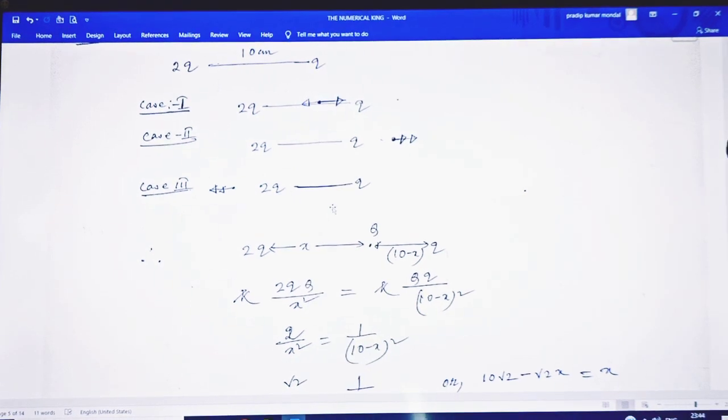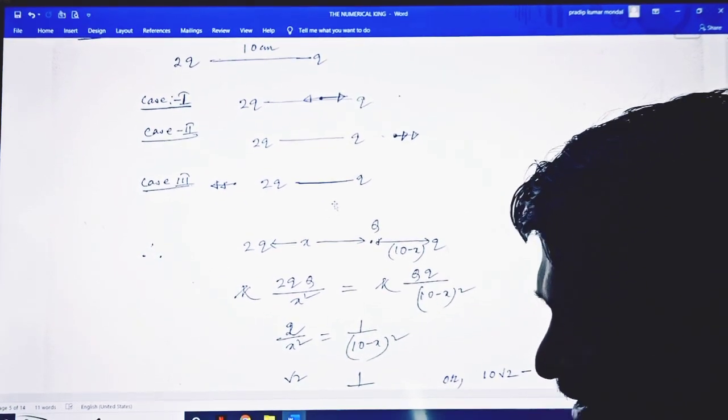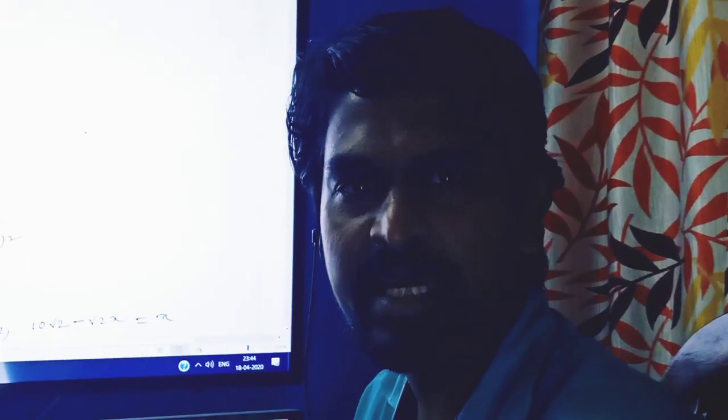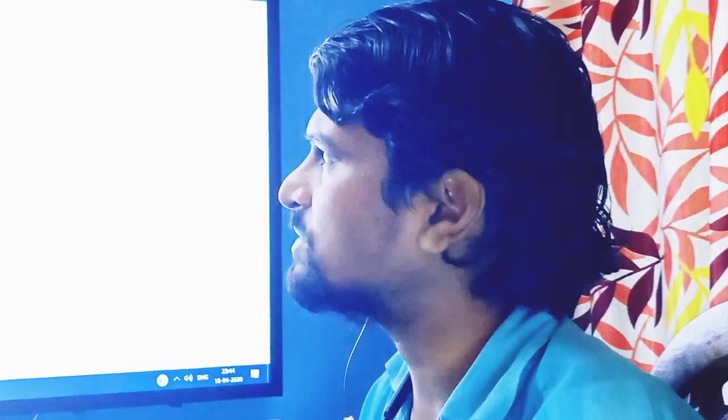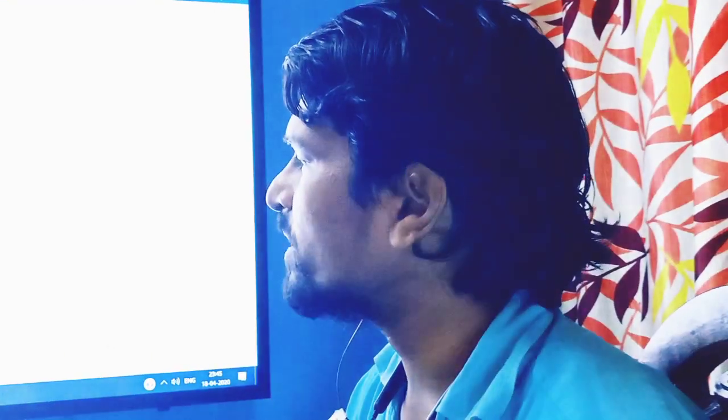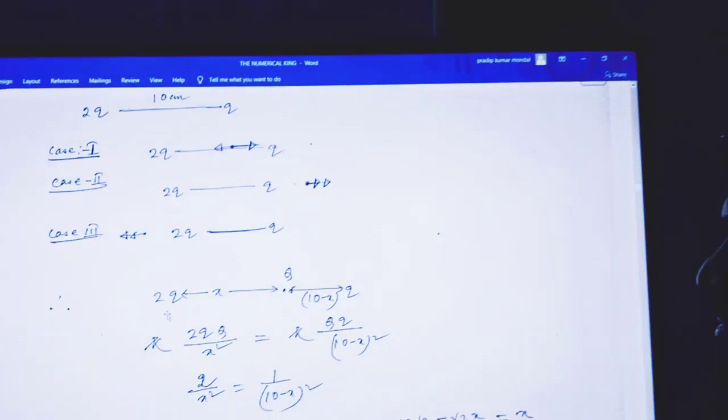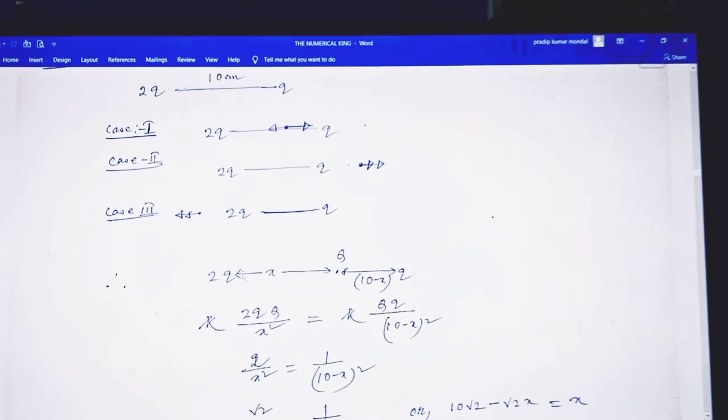So first of all, for this equilibrium condition and this type of problems, you have to take into consideration a particular trial and error method. That is, what are the different cases that arise. This is the charge, the nature of the charge, it may be negative. So here you have to check it.